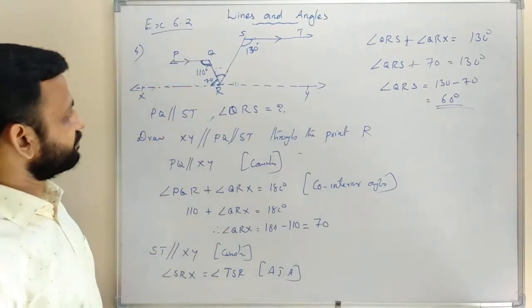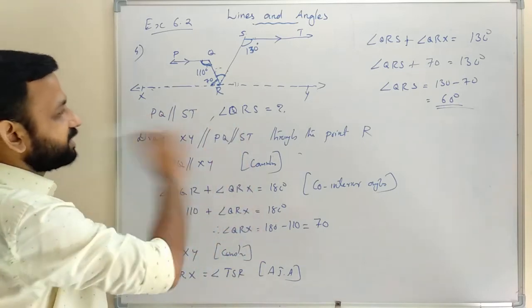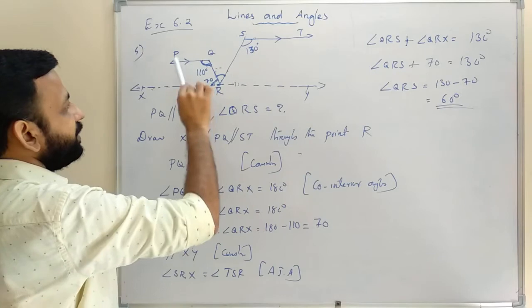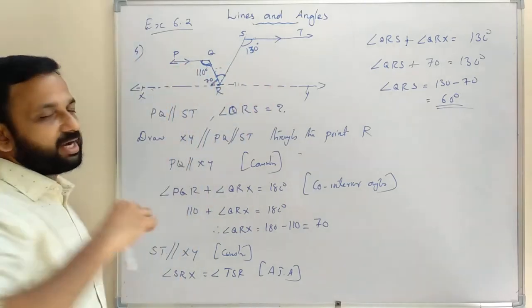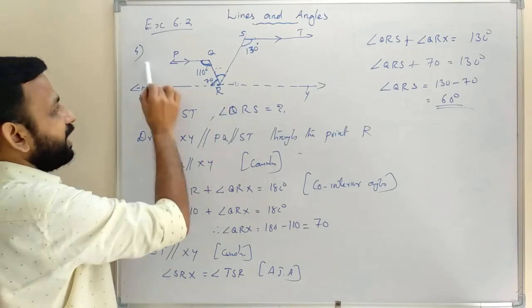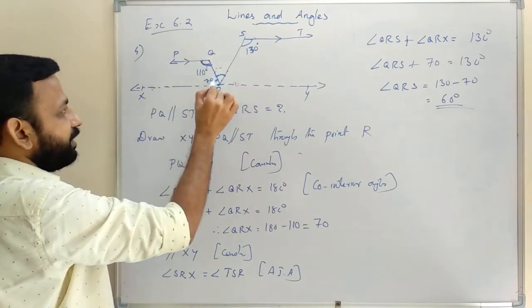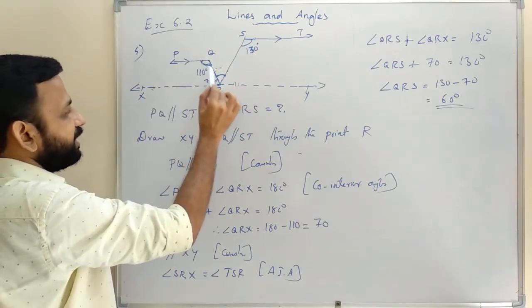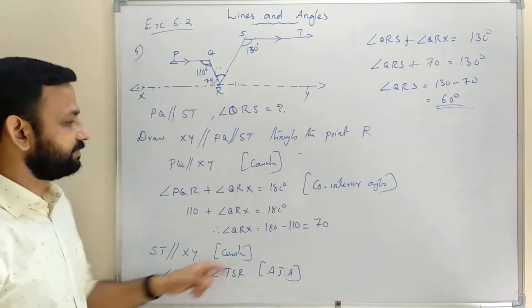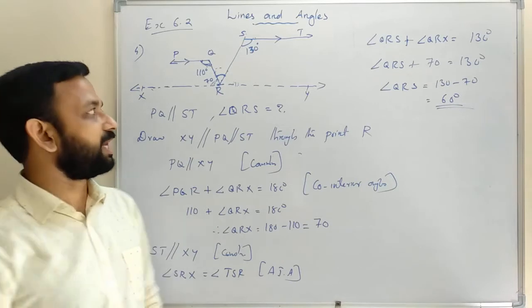So here, the first step is we draw a line XY parallel to PQ and ST through the point R. That is the construction. Second, if these two lines are parallel, then co-interior angles, their sum is 180 degrees. So if it is 110, then it will be 70 degrees.